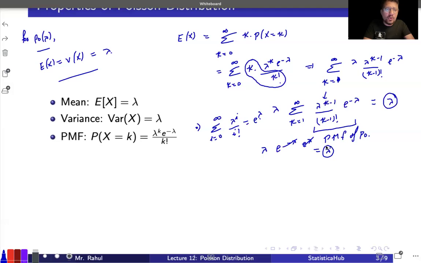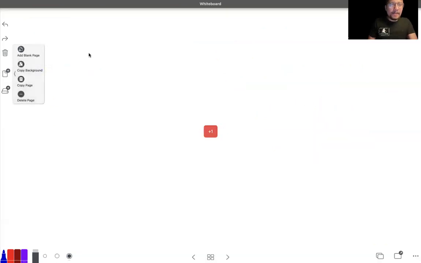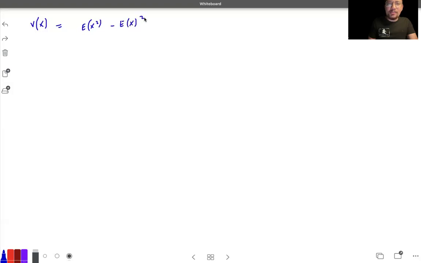Okay, then you have to go for the variance. The derivation for the variance will be a little bit lengthy, so let me add one page maybe. Okay, so we have to go for the variance of x. That will simply be the expectation of x square minus the expectation of x raised to the power 2. Okay, that's what we have to find.